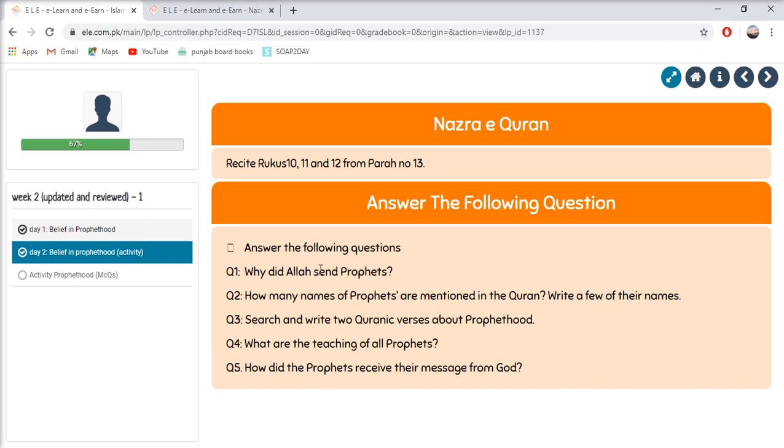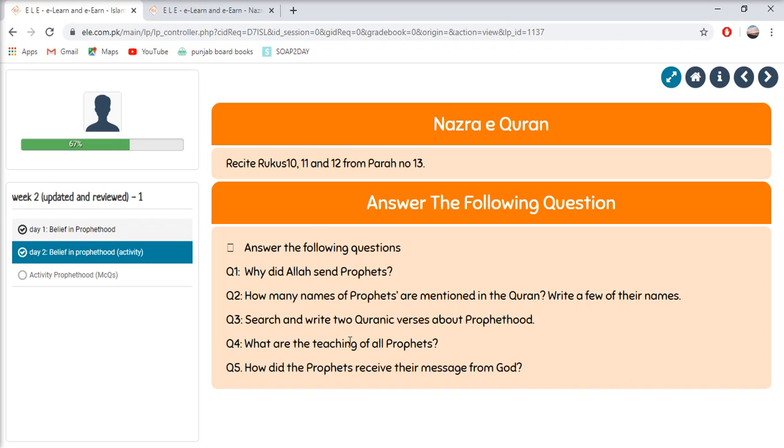Question 1. Why did Allah send prophets? How many names of prophets are mentioned in the Quran? Write a few of their names. Search and write 2 Quranic verses about prophethood. Go to Google, simply write Quranic verses about prophet and then write any 2 in your copy.